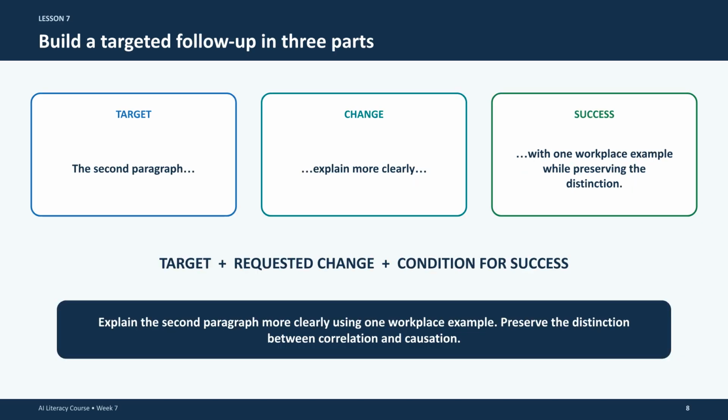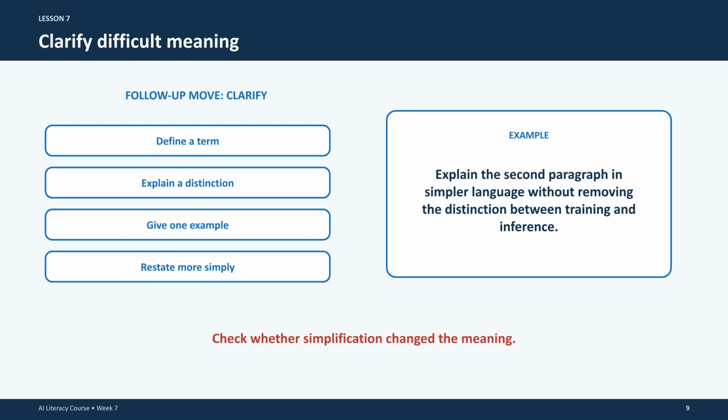When building a targeted follow-up, think in 3 parts: the target, the requested change, and the condition for success. Combining these ensures that the AI understands exactly what needs to be fixed and what needs to stay the same. If the meaning is difficult to grasp, use a clarifying move. Ask the AI to define a term, explain a distinction, provide an example, or restate the information more simply. Always check to ensure that simplification has not altered the original meaning.